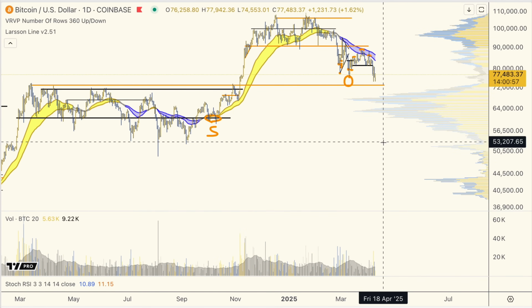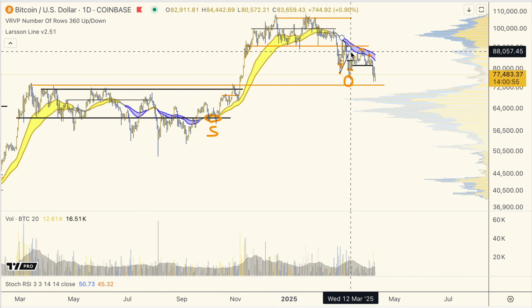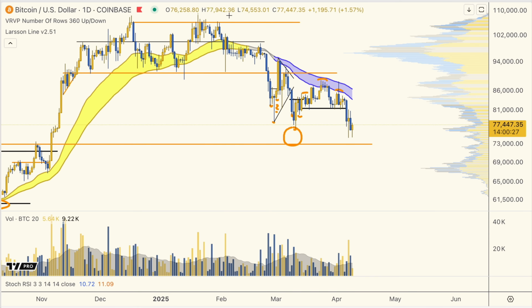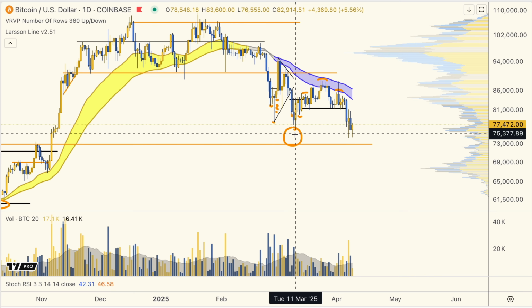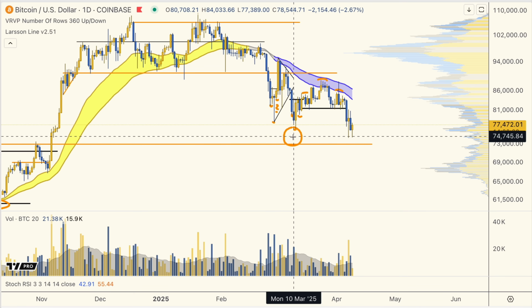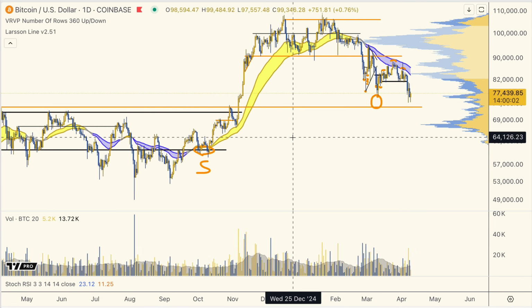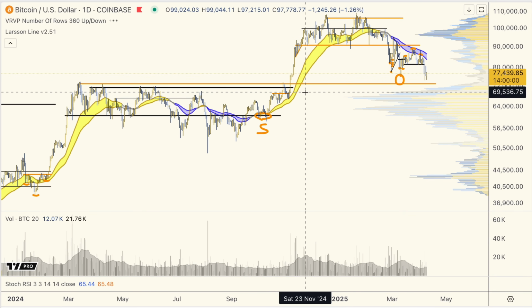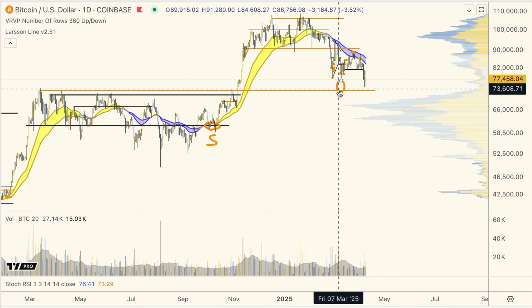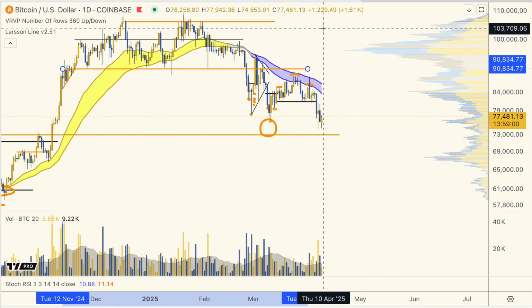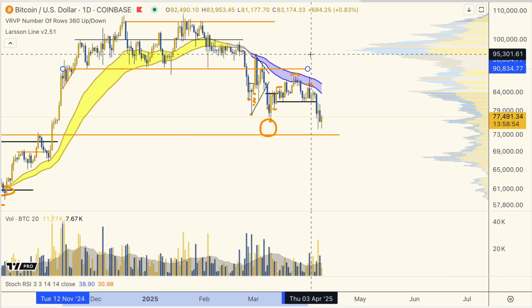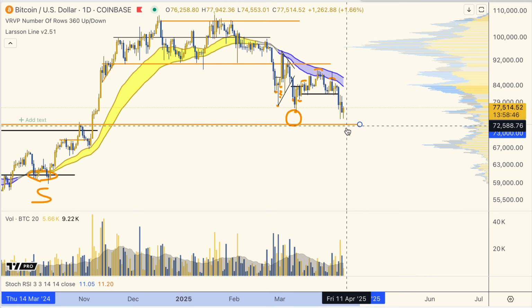In terms of the chart, Larsson Line remains blue since over a month ago. The target from this range breakdown, the double top confirmation, has been reached. Today once again we got exactly into the middle of this circle, and I think this level drawn here should provide some support, as I drew here a long time ago from current prices down to 73k. On the upside, the resistance is the same. We have to get back into this range, meaning break back above 90,800. If this support here breaks, then we deal with that when we get there.